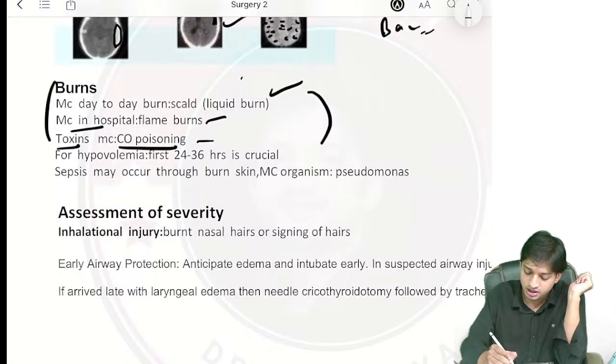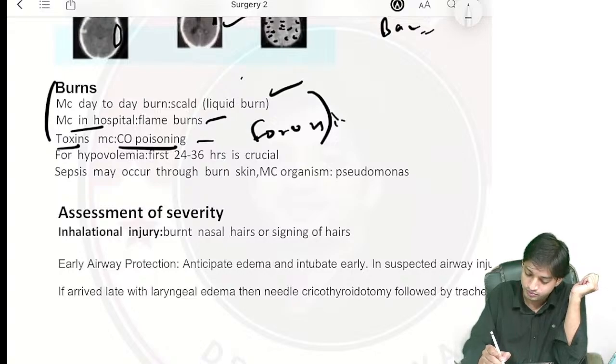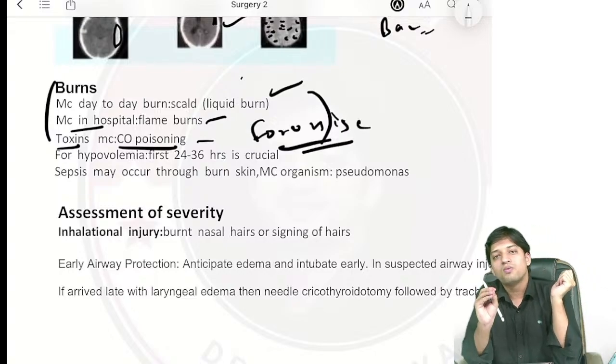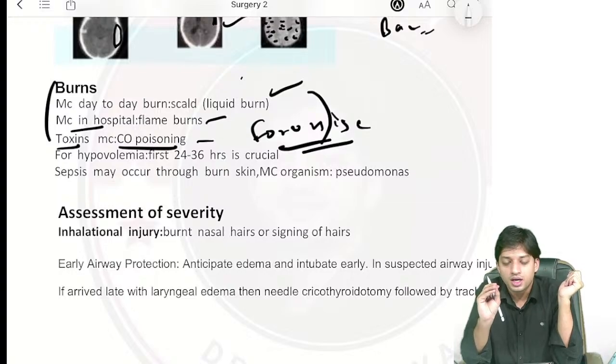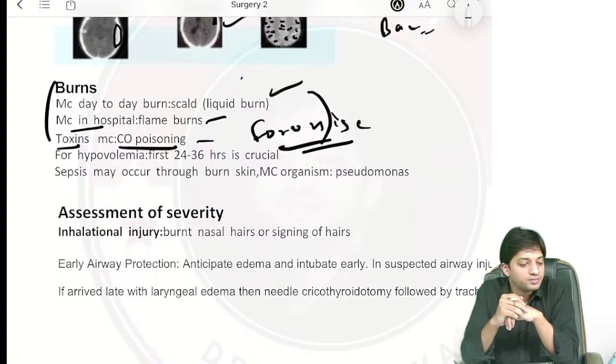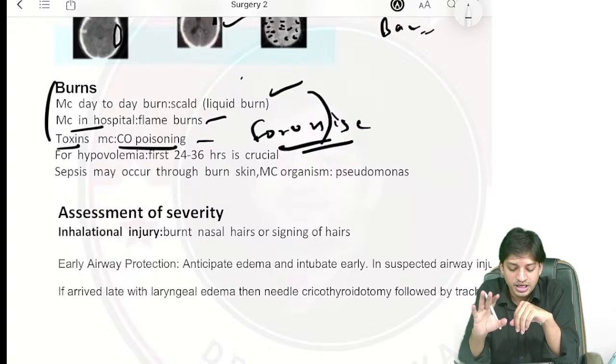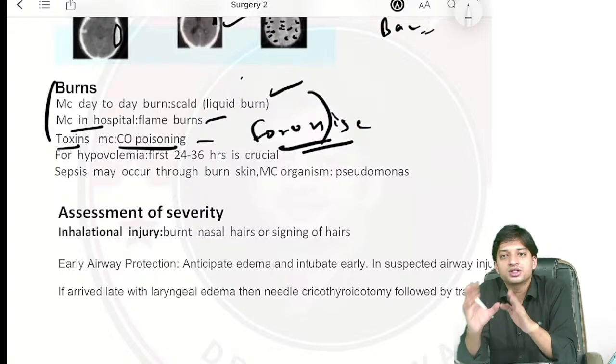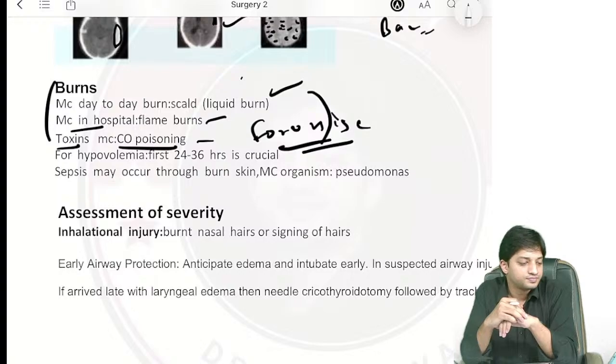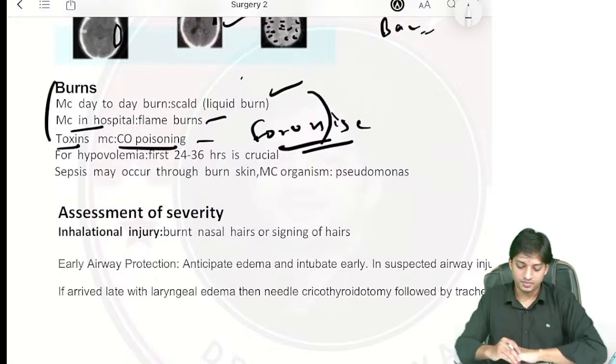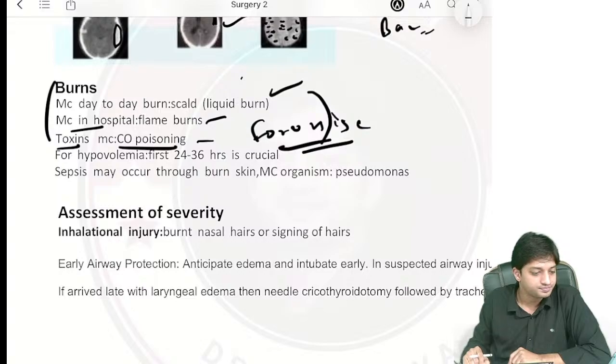Now, forensic, answer me one question. What is the color seen in the carbon monoxide poisoning? Can anybody tell me, in carbon monoxide poisoning, what is the color seen? Brick red color or cherry red color? Somebody please answer. Forensic CO poisoning. Nobody is attempting. Why? So many people are watching online live.